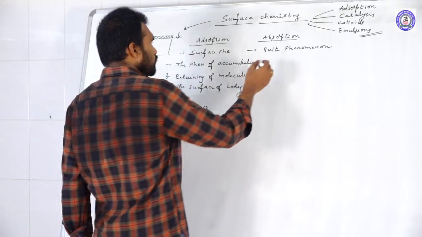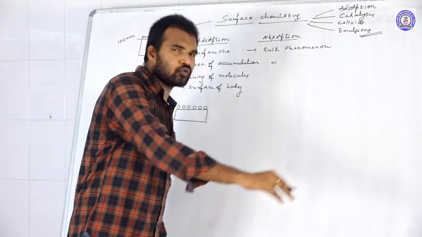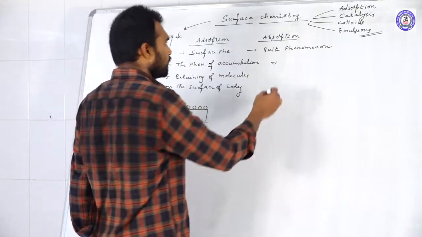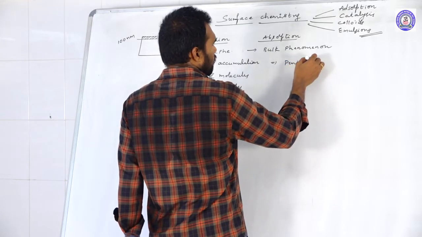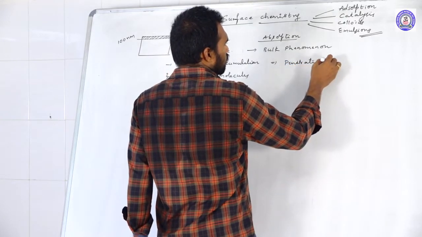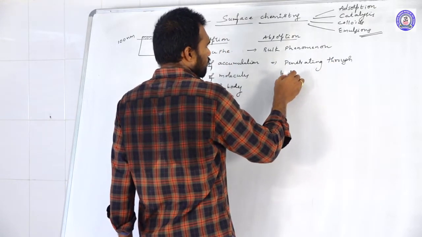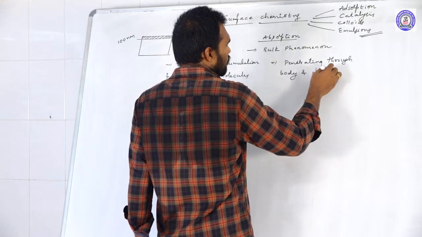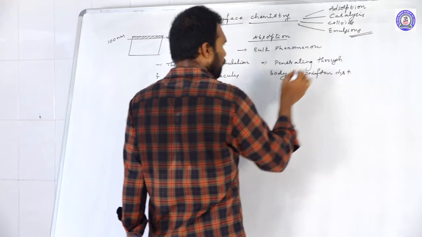Whereas absorption, it is a bulk phenomenon. Not only are they accumulating, they are penetrating through the substance. They are penetrating through the body, and there is a uniform distribution of molecules.